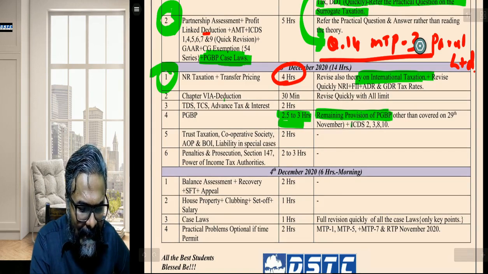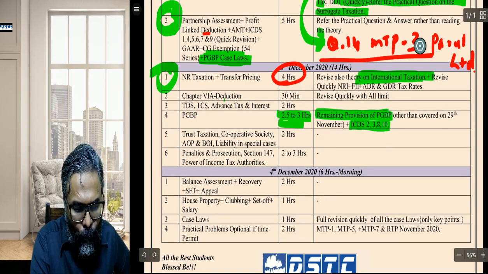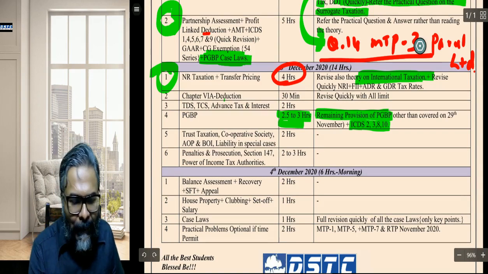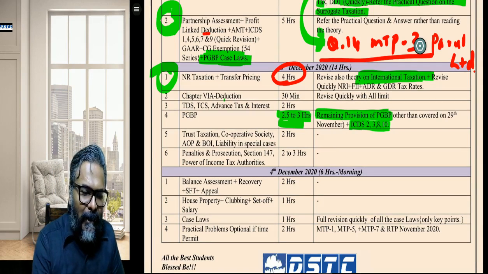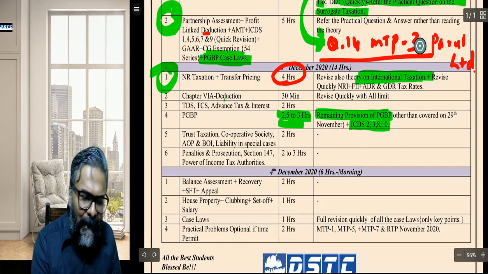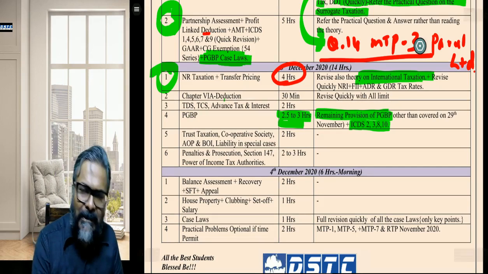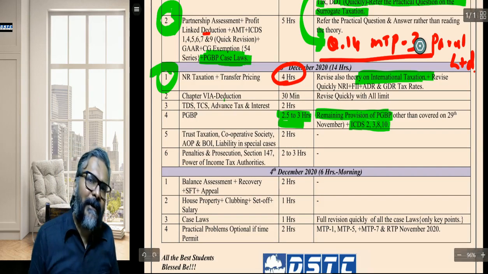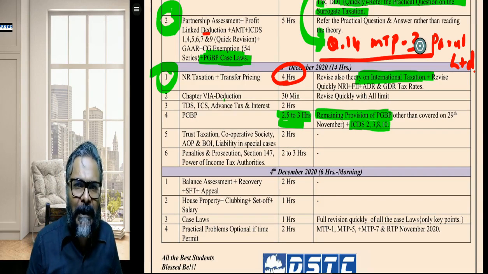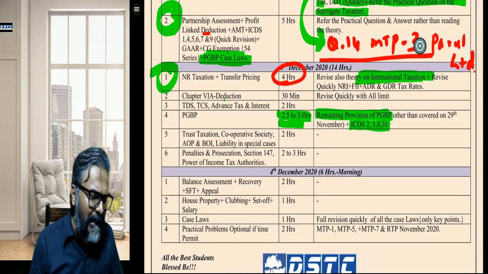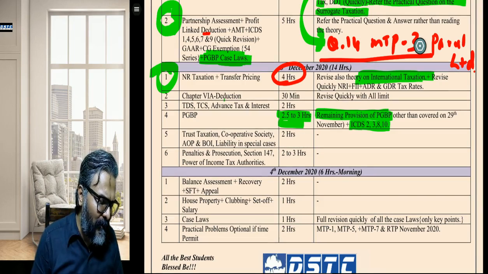Now, ICDS, I have covered here 2, 3, 8 and 10. This is about valuation, students. ICDS 2 is valuation of inventory, 8 is about valuation of the securities, 3 is the construction contract, and 10 is about the provision for contingent liabilities as to its recognition. So these are the ICDS which you can deal with in this particular context.